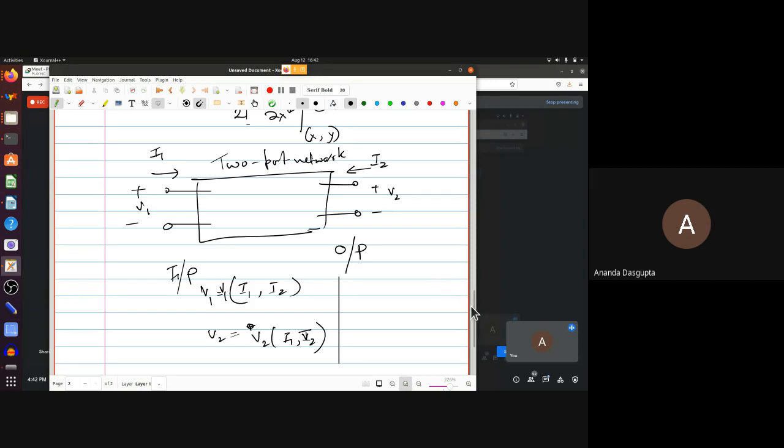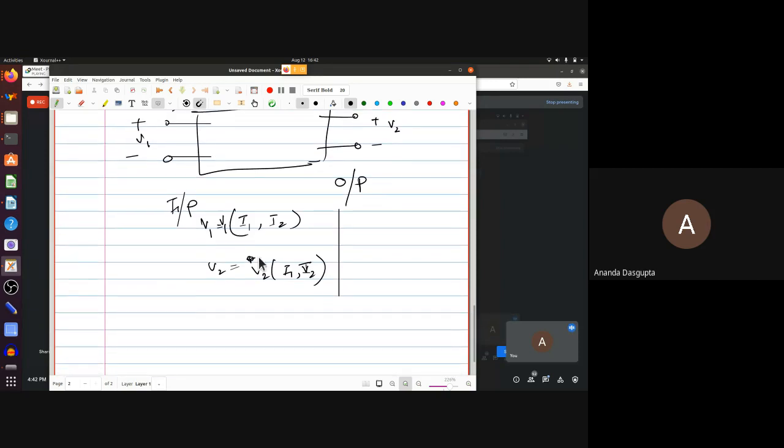The only point is that these functions may be very complicated. But then we ask how much is the change in V1? The answer is delta V1 is going to be del V1 del I1 into delta I1 plus del V1 del I2 into delta I2. But what are these quantities? Are they functions or derivatives or numbers?